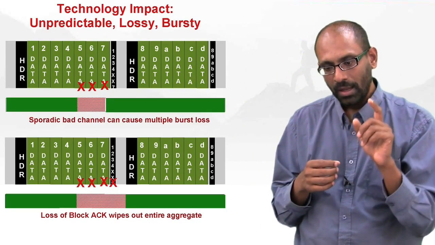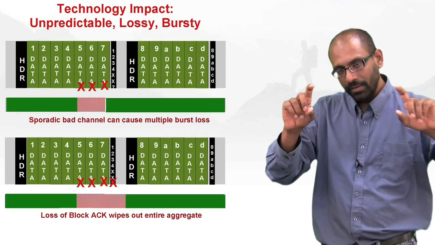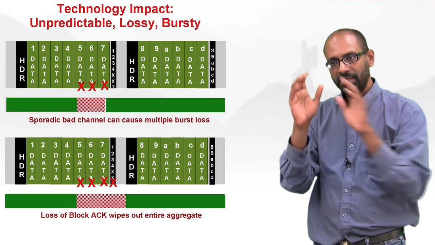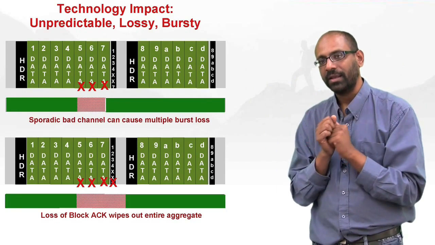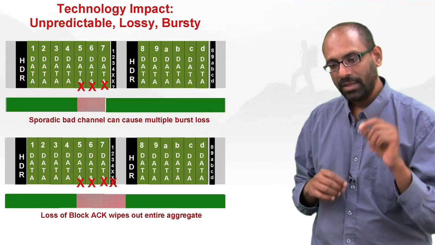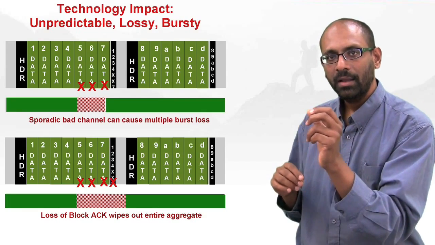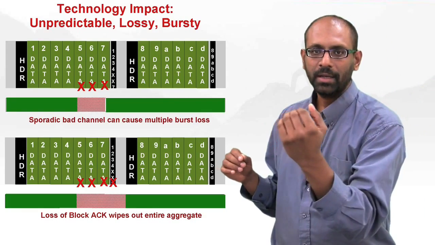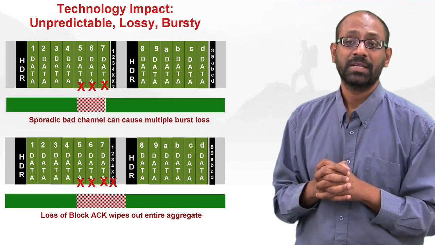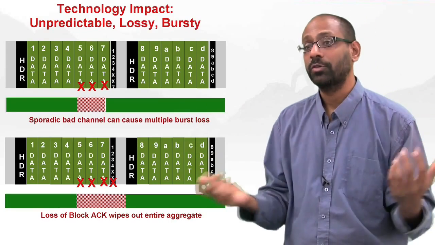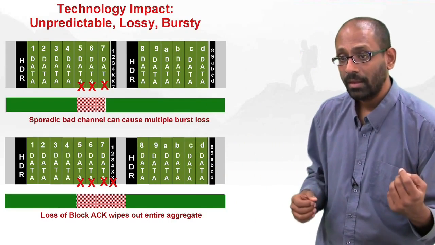And what's more, at the end of every burst of data, there is a single block ACK, as you see from the graphic. Now, if it turns out that you lose this block ACK, even though you might have got all the data, it's all effectively lost from the sender's perspective. The sender has to retransmit all the frames.